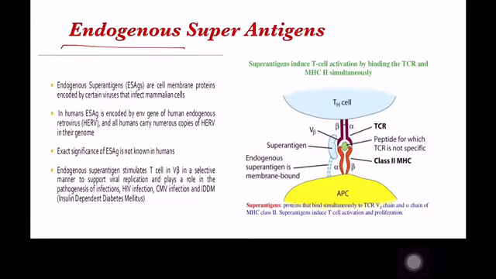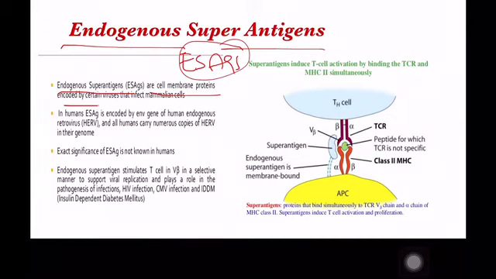Another type is endogenous super antigens. The endogenous super antigens are the MMTV SAGs. They are cell membrane proteins coded by viruses. The viruses that infect mammalian cells have proteins on their surface. Particularly enveloped viruses have glycoproteins on their surface. In case of HIV, the SAG is coded by an ENV, which means the envelope gene of a human endogenous retrovirus. These are the super antigens. Endogenous super antigens are coded by the viruses that infect the mammalian cells.